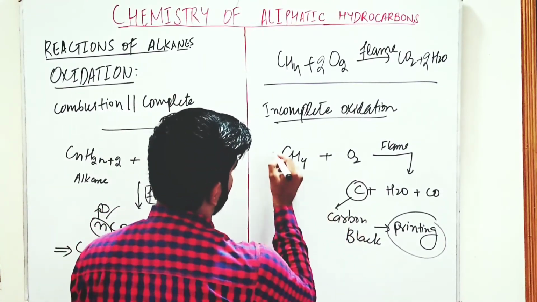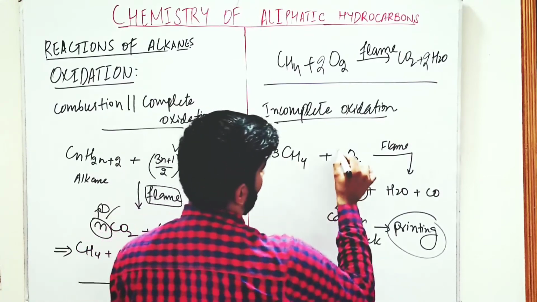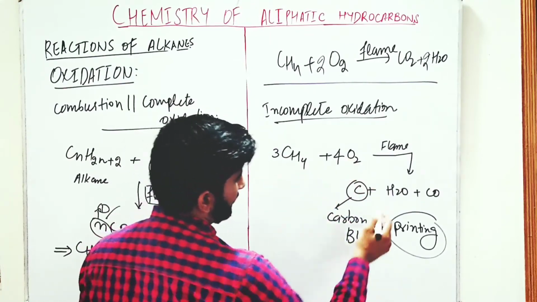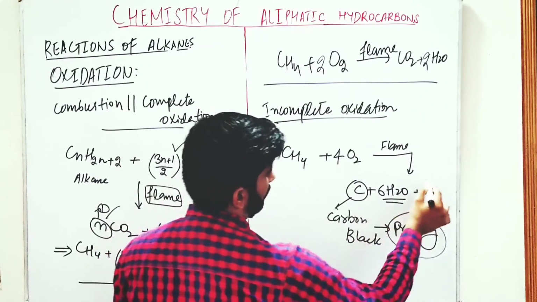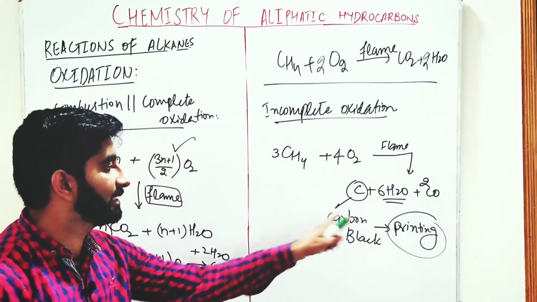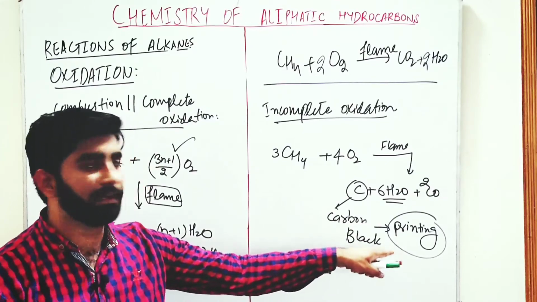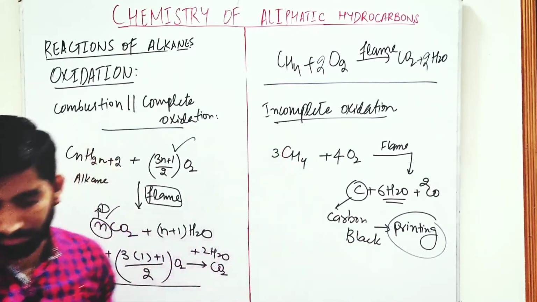Now we balance the equation. We use 3 moles of methane and 4 moles of oxygen. Then 6 moles of H2O and 2 moles of carbon monoxide are formed. And carbon black is formed, that is used in printing. So this is the incomplete oxidation.